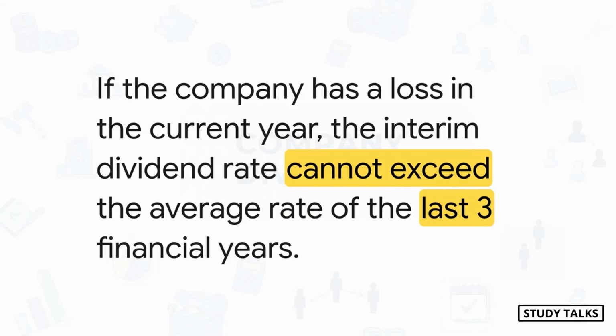It's based on the profits the company has made so far, even before the final accounts are ready. Now pay close attention because there's a very specific and important rule just for interim dividends that ICAI loves to build case studies on. If a company has actually incurred a loss in the current financial year, up to the end of the quarter right before they want to declare this interim dividend, then there's a cap. The rate of the dividend they declare cannot be higher than the average dividend rate of the past 3 financial years. It's a crucial safety net.